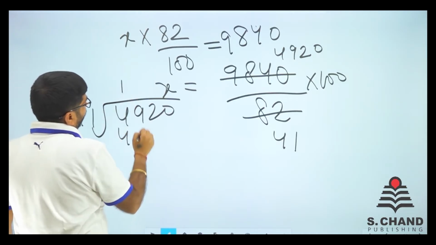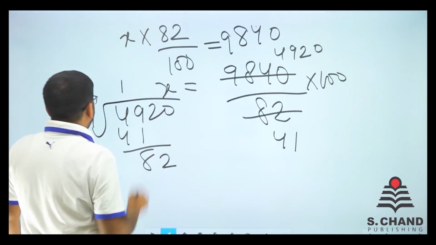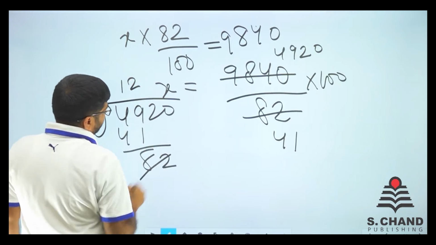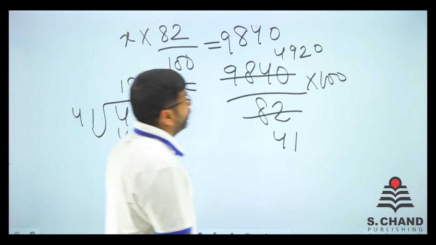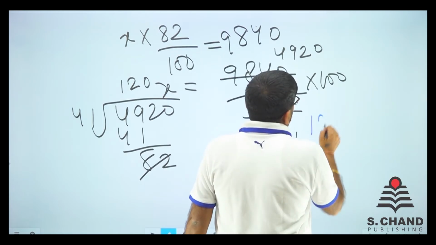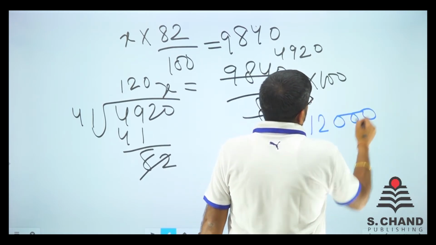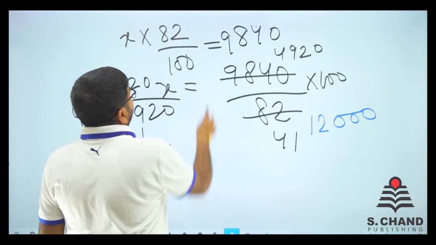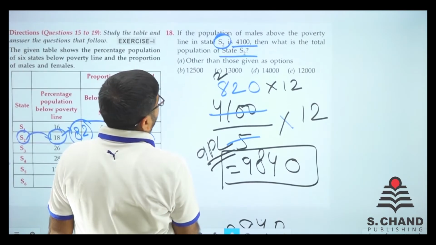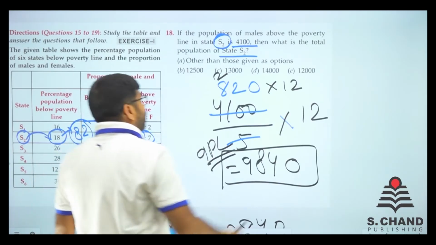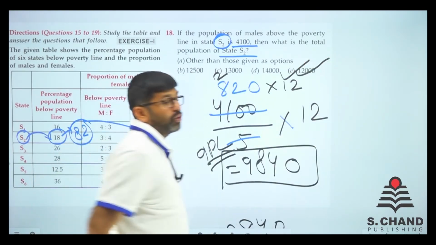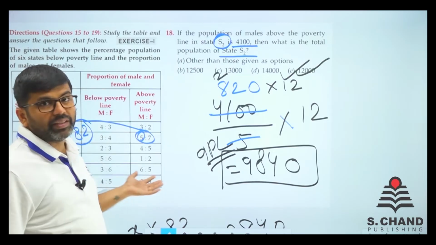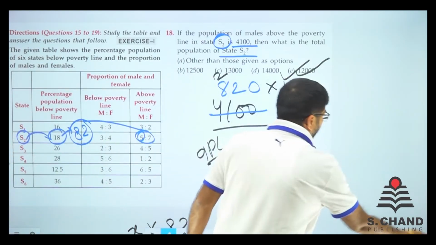So one time it is 41, we got 82. 82 is 2 times and 82 is cancelled out, 0. So 120 and then 00. 12,000 is the total population of S2. It is like any option like 12,000. Yes, it is. So that is for sure the answer, 12,000, and we found out very easily. Let's move on to the next question.